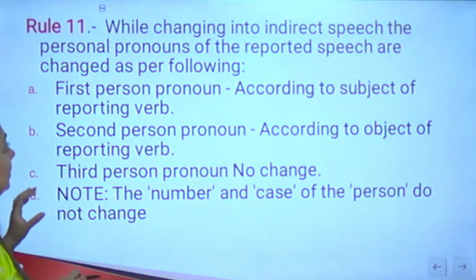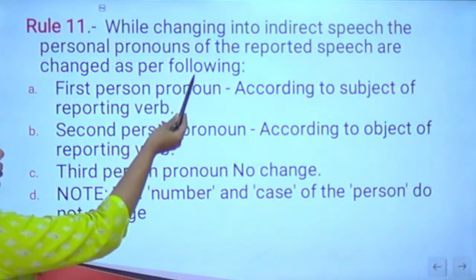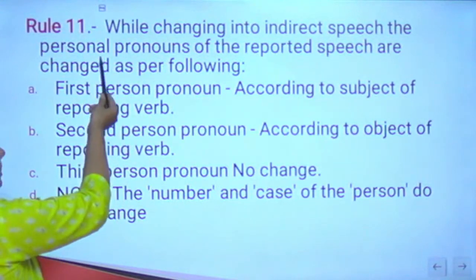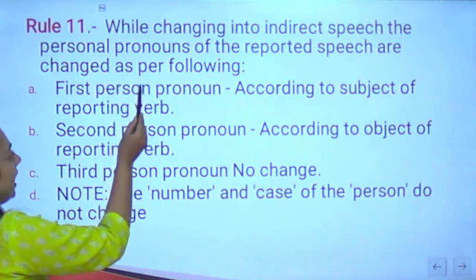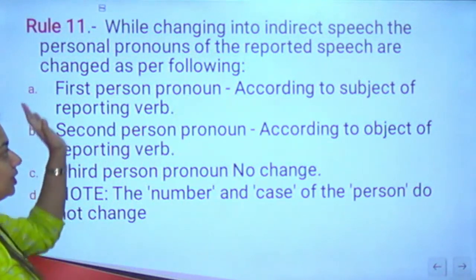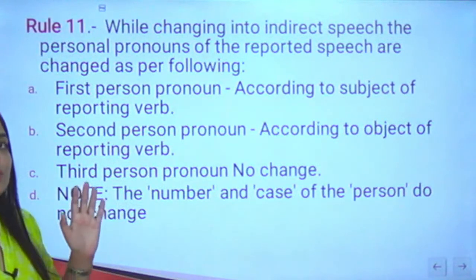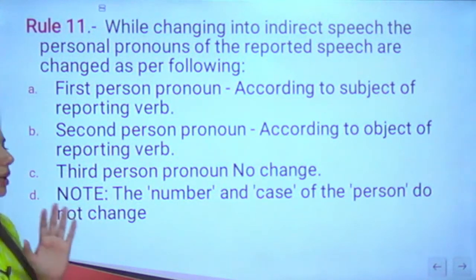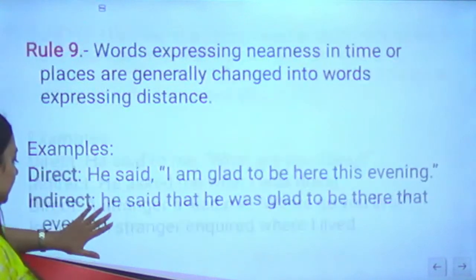Rule number 11, while changing into indirect speech, the personal pronouns of the reported speech are changed as per the following. The personal pronoun. Now you must be thinking, what is personal pronoun? Let me quickly write down all the personal pronouns for you and then we will come back to this particular slide.